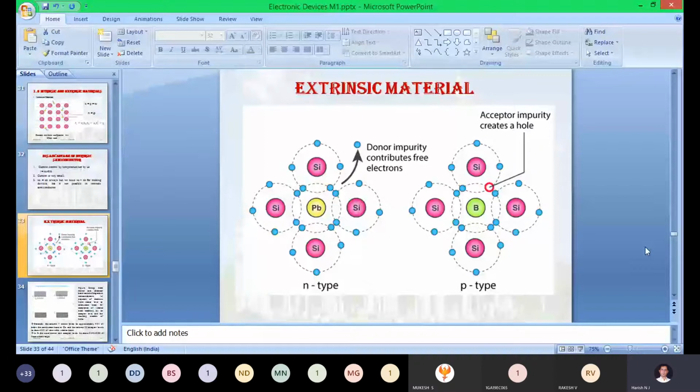Okay, so before going to the detailed discussion of fabrication of N-type and P-type, can anyone tell me in N-type which is the majority charge carrier and which is the minority charge carrier? At the same time, in the P-type also, which is the majority charge carrier and which is the minority charge carrier? Starting from N-type, which is the majority and which is the minority? N-type, electrons are majority charge carriers, sir. P-type, holes are majority charge carriers.